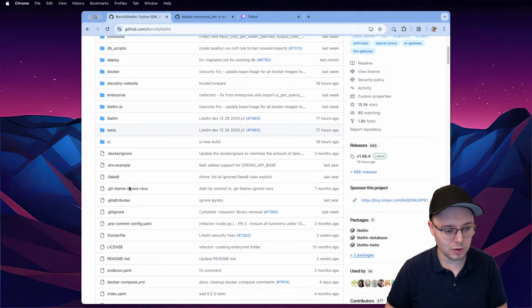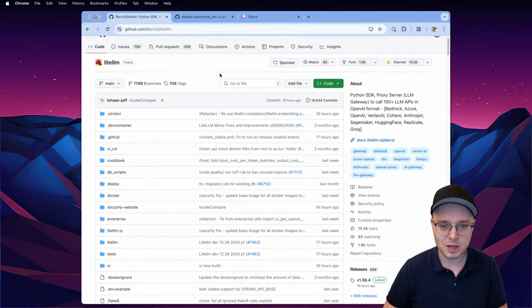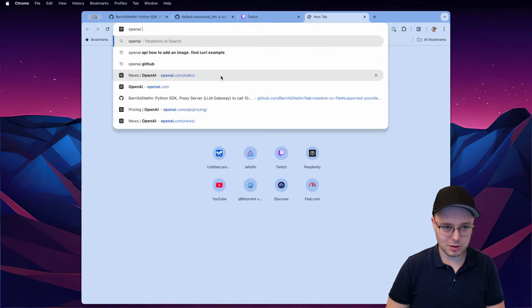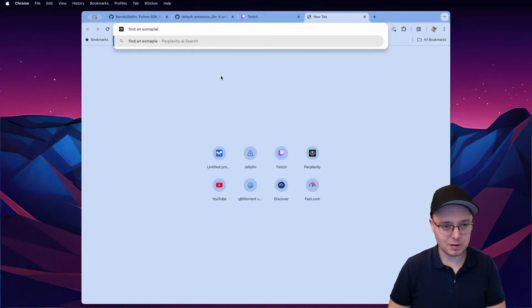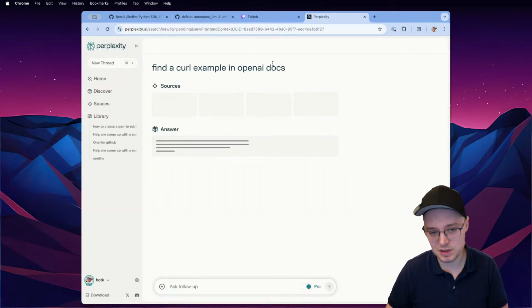So the first API that we want to add is actually OpenAI, and the best way to start is just go to the OpenAI docs and find an example. What I like to do is find a curl example in the OpenAI docs or something like this.